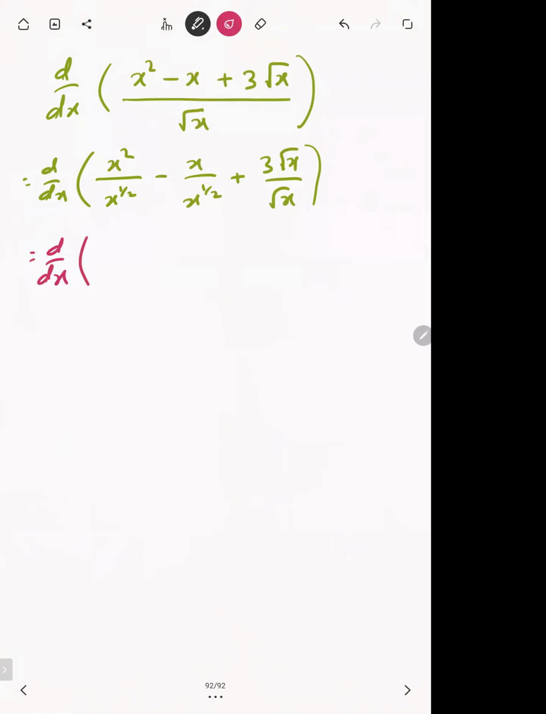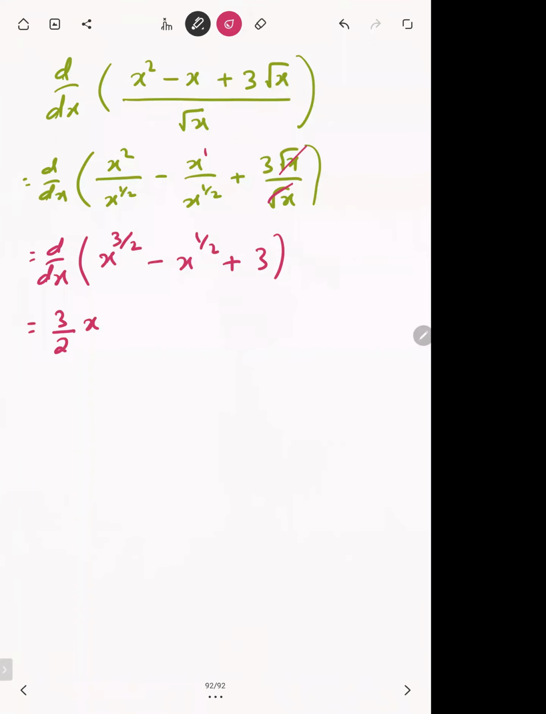So x squared divided by x raised to power 1 by 2. Bases are same, so powers will be subtracted. 2 minus 1 by 2 is 3 by 2, minus x power 1 minus 1 by 2, x power 1 by 2. This and this will be cancelled, so 3. Now you can differentiate them. So if we differentiate this, you will get